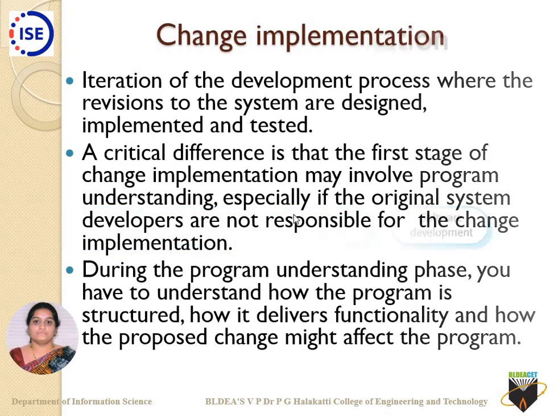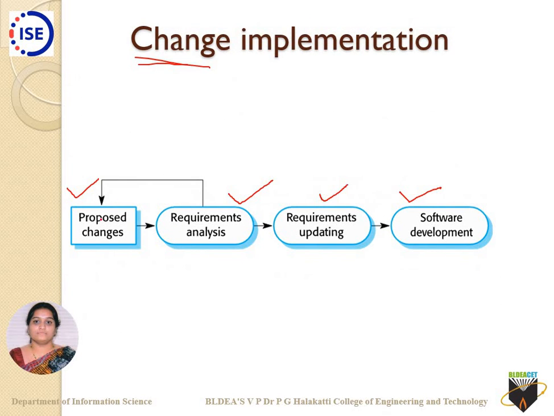This is given in the description here: iterations of the development process where the revisions of the systems are designed, implemented and tested continuously. As I said, this is your first phase, and it will be continuously done. After the software development is done, we test it every now and then.